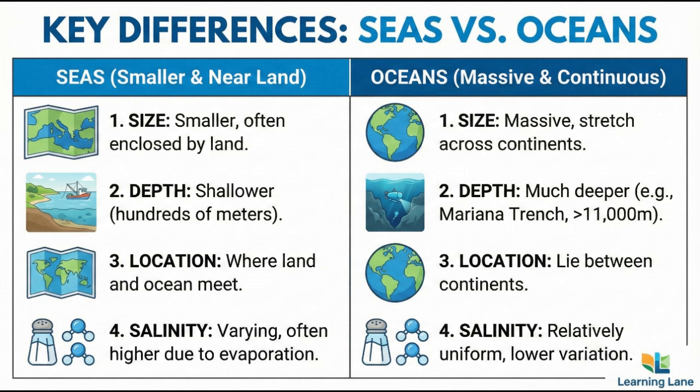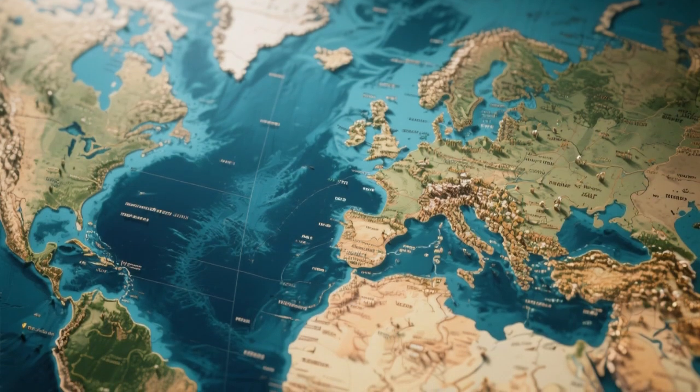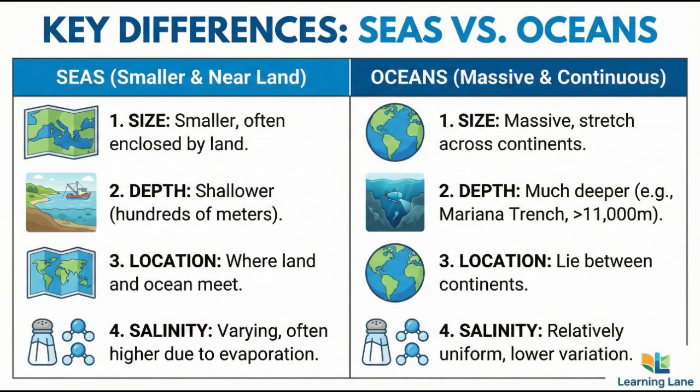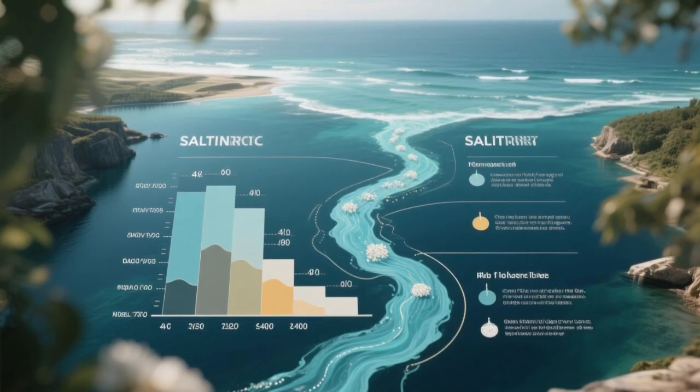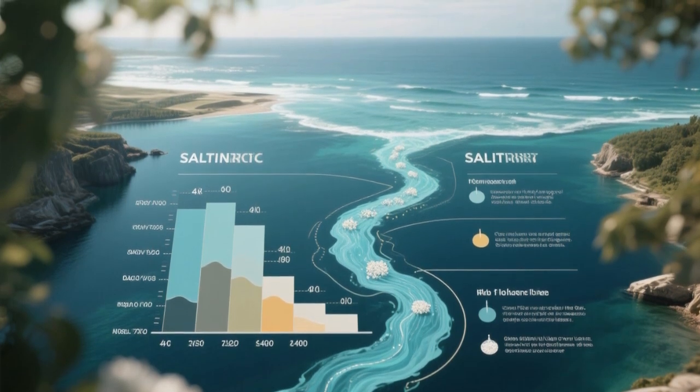The third difference is location. Oceans lie between continents, whereas seas are usually found where land and ocean meet. Another difference is salinity, or salt content. Seas often have slightly higher or varying salinity levels because of river water, evaporation, and limited water exchange with oceans.